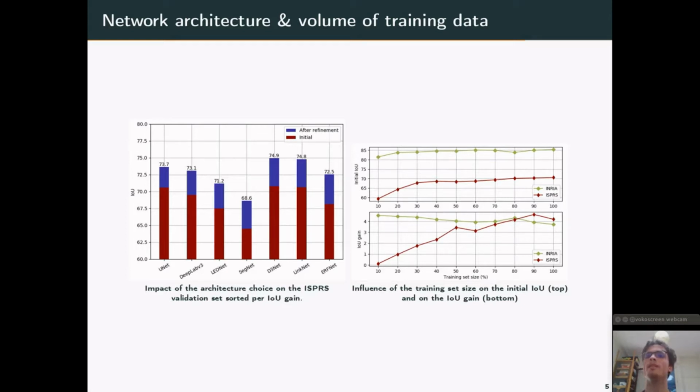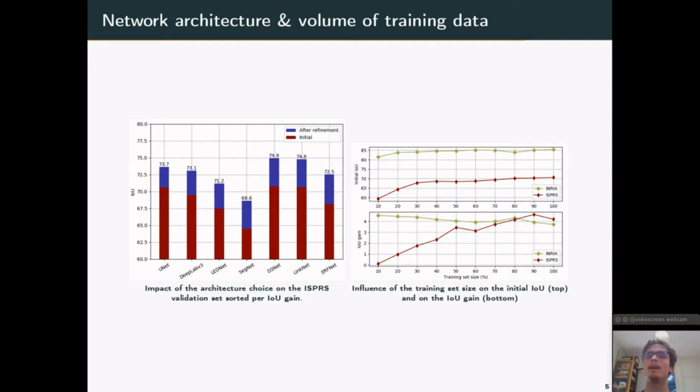We can also observe that there is a plateau reached once there is enough training data. However, this plateau is different for the two datasets. Indeed, for the INRIA dataset, it is already stabilized with only 10% of the annotations, while the plateau is reached for more than 50% of the initial training database for the ISPRS dataset.